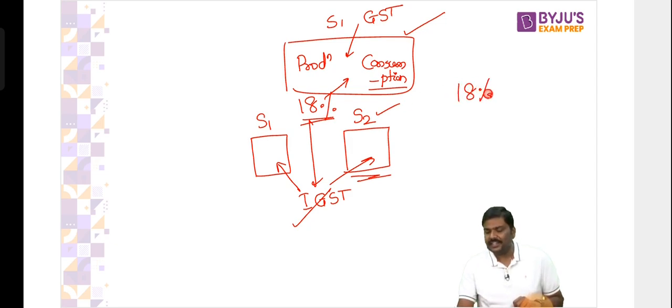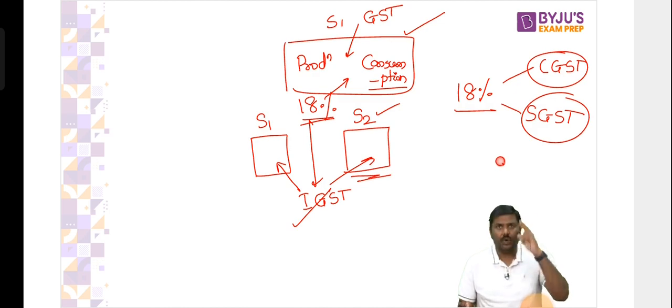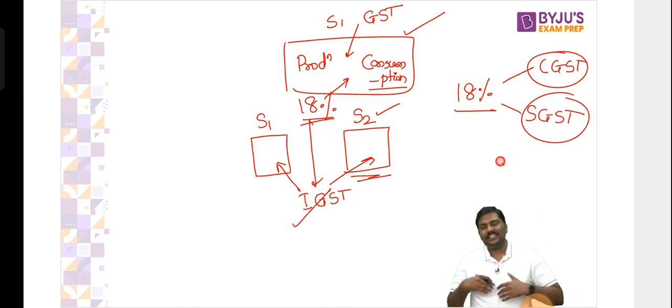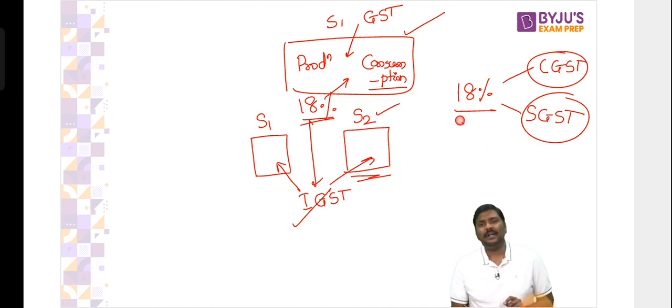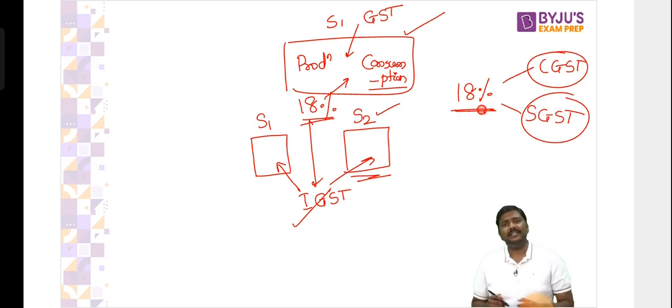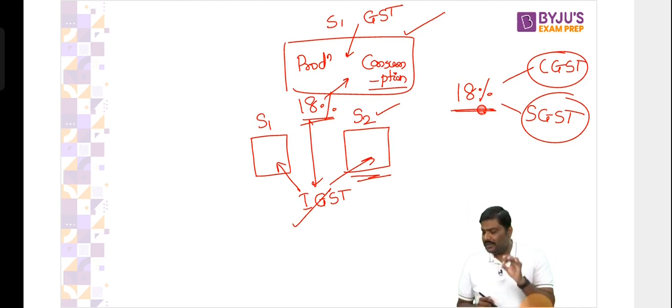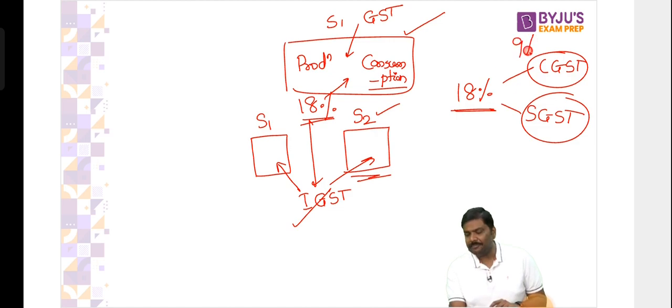Let me go to the next point. What do you mean by dual GST? I said there are two components, CGST and SGST. The SGST and CGST will be equal. I'll repeat the statement here. CGST and SGST are same, equal. 18%, simple calculation, do it. Divide 18% into two equal parts. Let me know what is the answer. Thanks a lot. 9%, 9%.